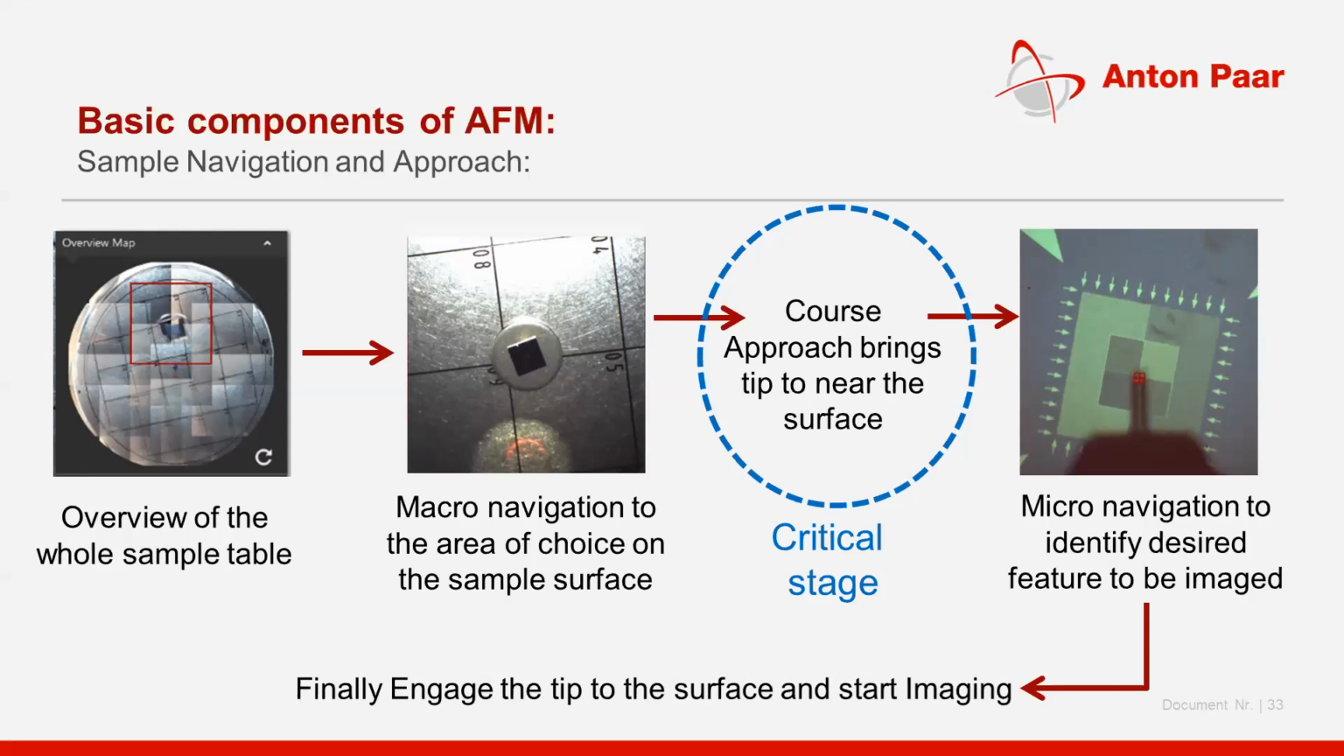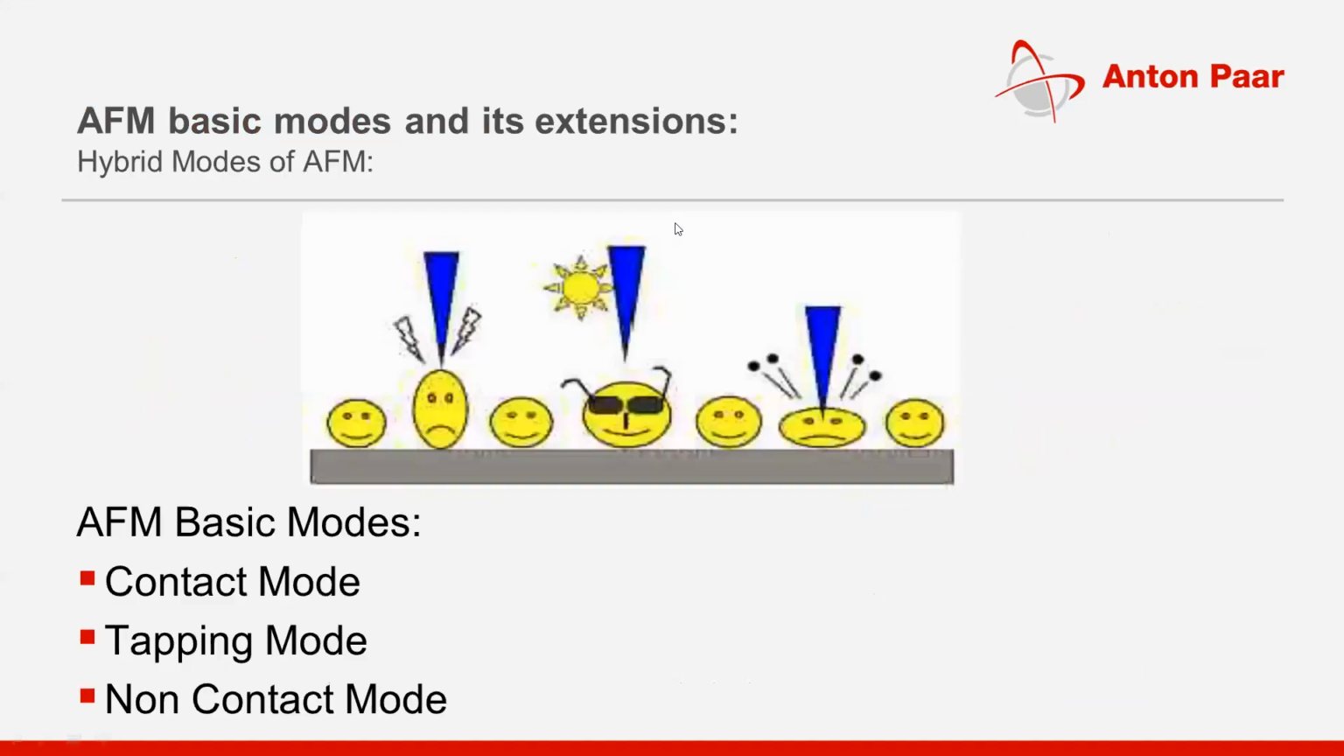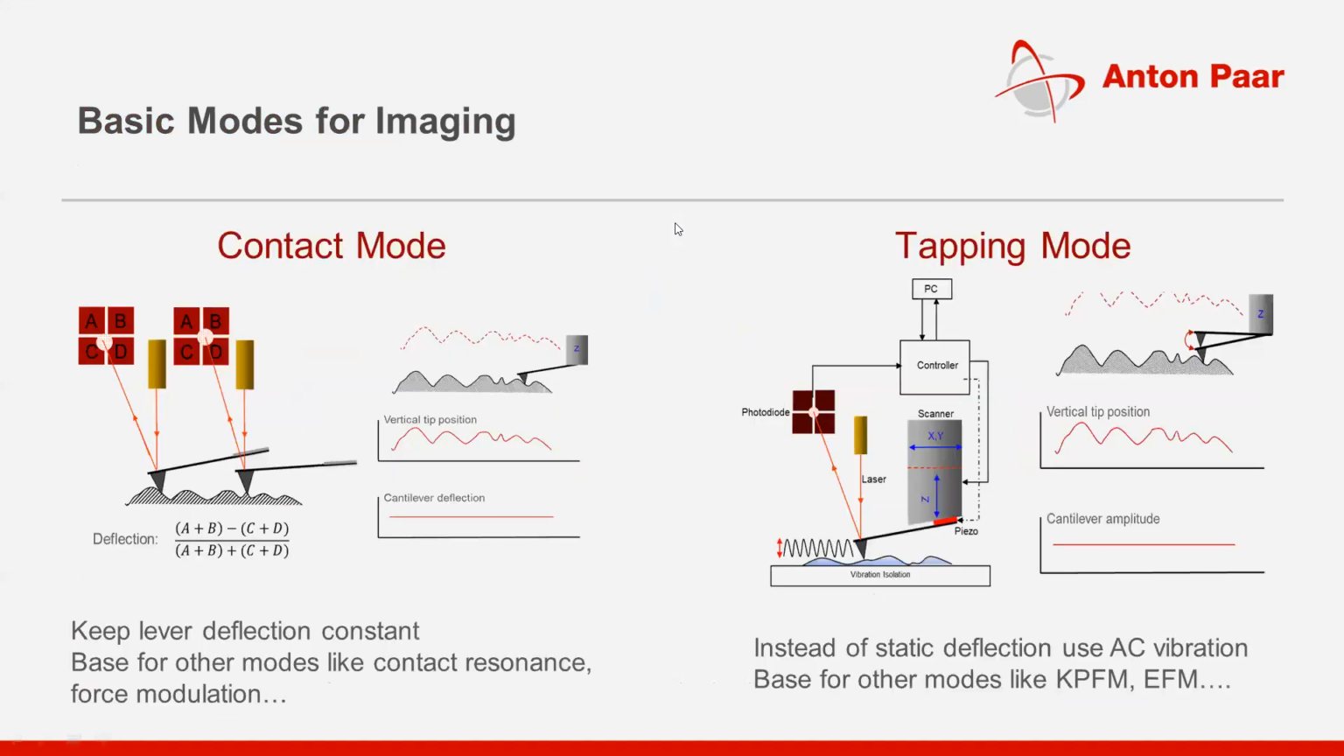And once the tip is engaged and the instrument says that the tip is in contact with the surface, you can start the scanning, or we call it imaging. What are the different modes? The very basic modes of the AFM are, one, contact mode, and another, tapping mode.